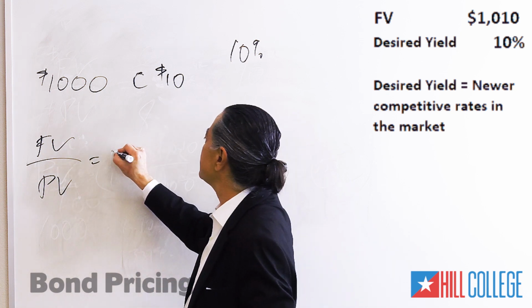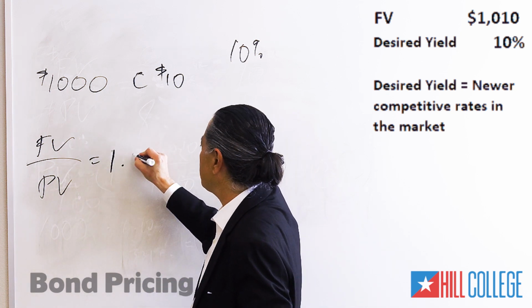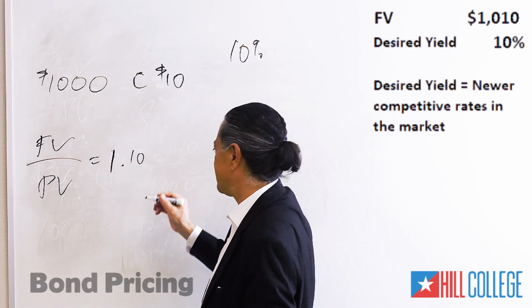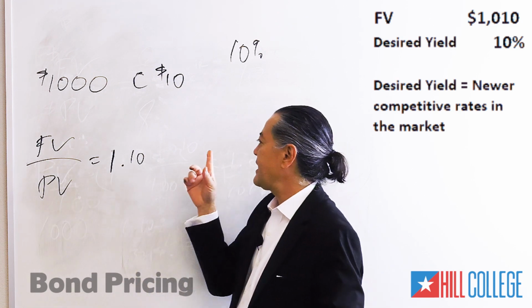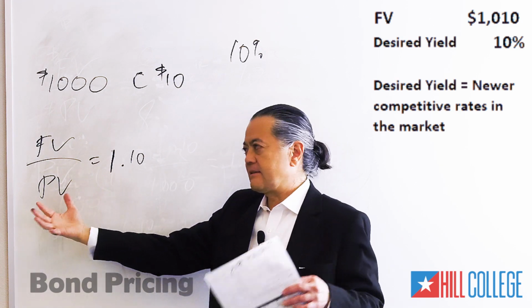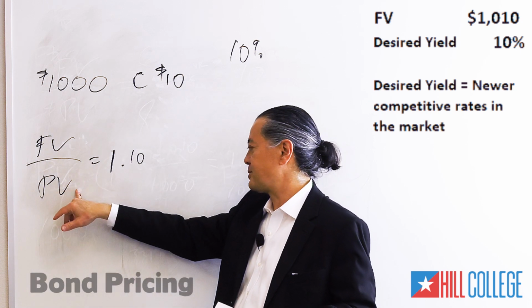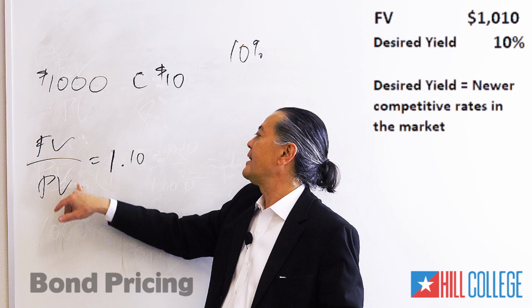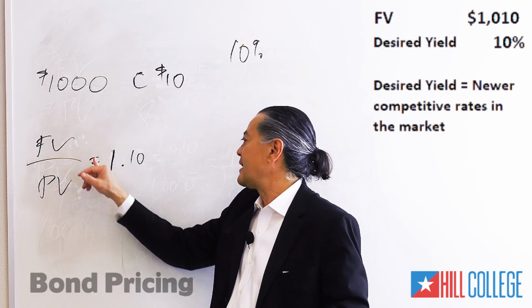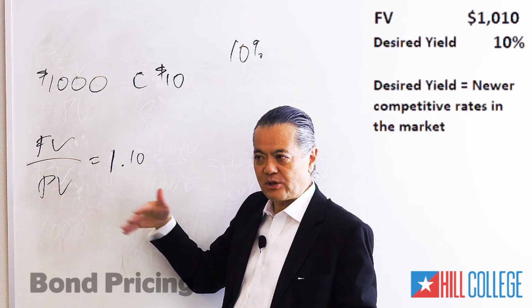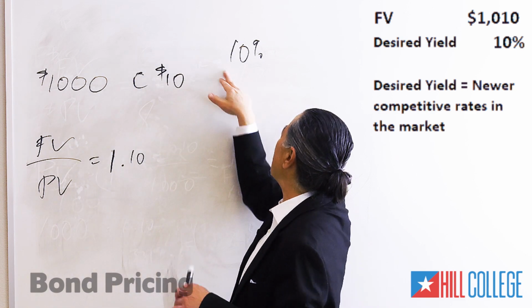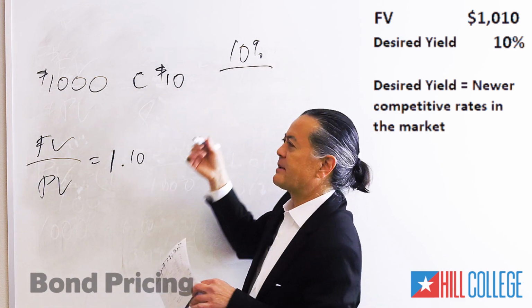So this ratio needs to be what? 1.1, right? Because the secondary buyer is going to pay something initially for your bond, and they're going to get something at 1 year, and they want to make sure that ratio is 1.1 to make 10%. Now, how does this come about anyway?